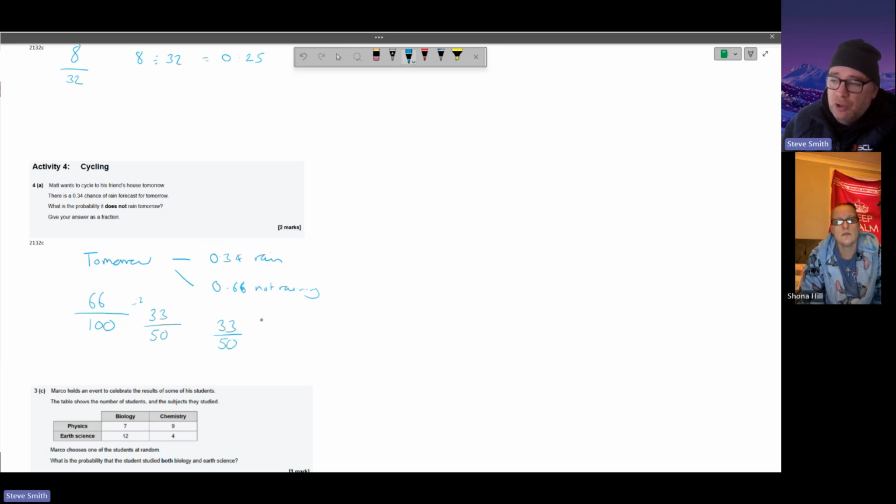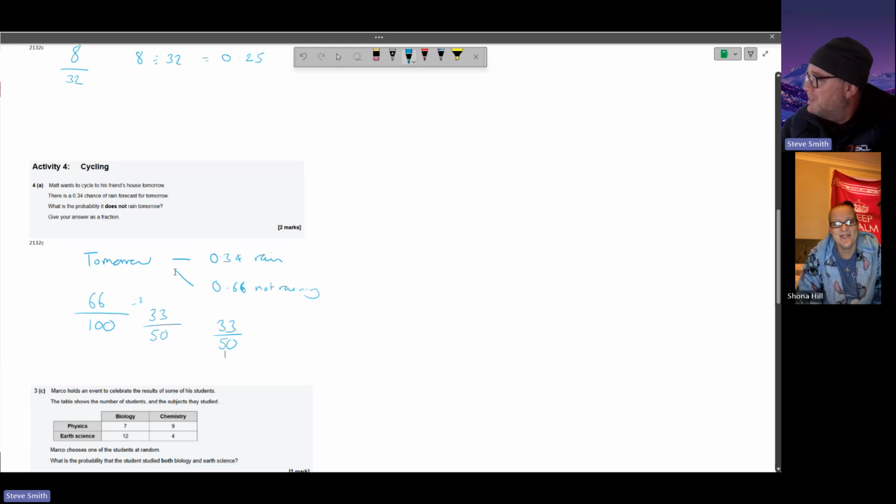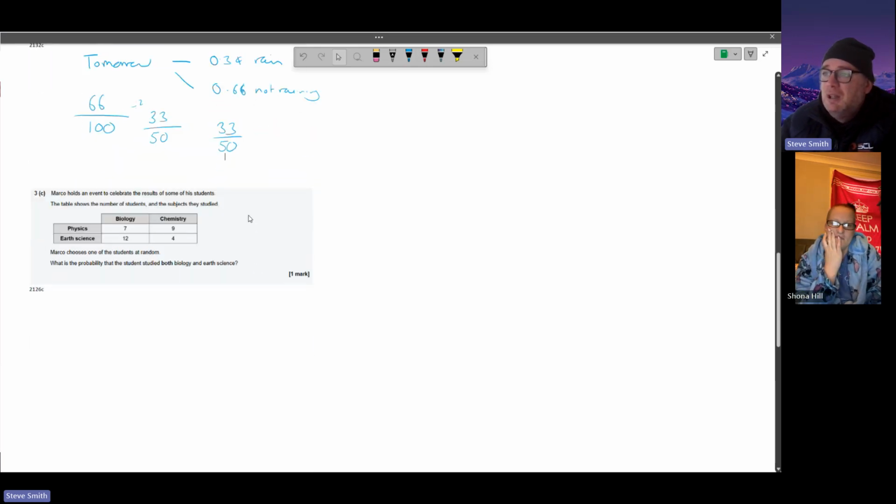The chance of it not raining tomorrow is, yeah, look outside today. It's definitely, no, don't know what it is today. It's just a bit grey and miserable. It's just weird. Not good.